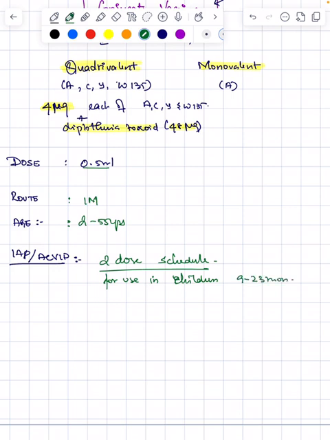The side effects of the quadrivalent conjugate vaccine are minor ones like pain and swelling at the local site. Another one is GBS, Guillain-Barré syndrome, which is a possible but unproven risk factor with the meningococcal conjugate vaccine.